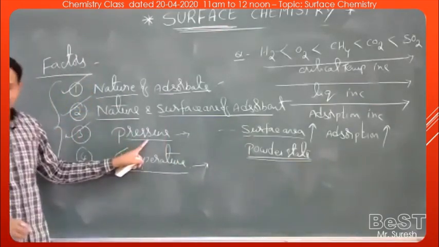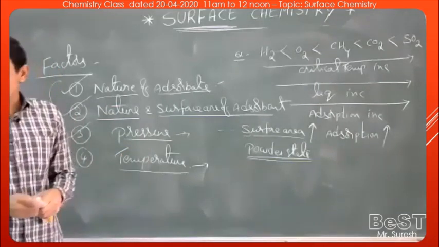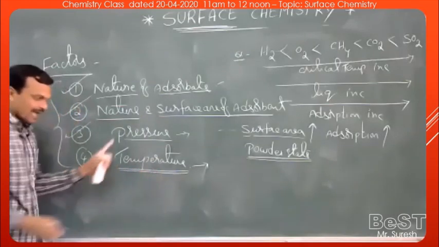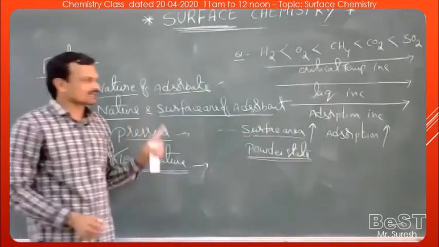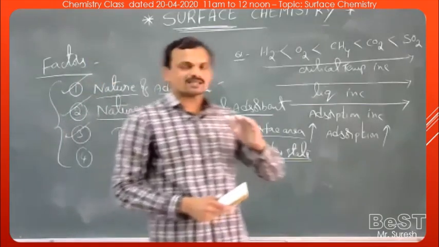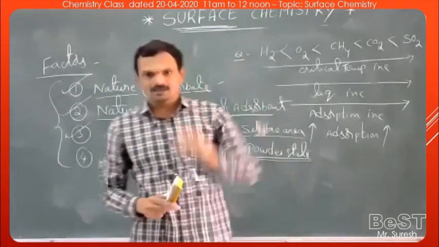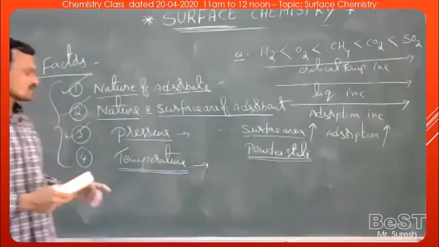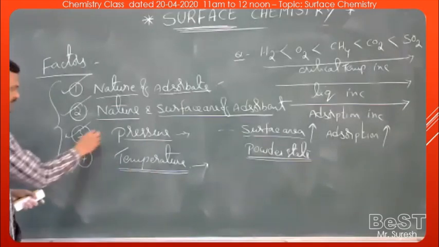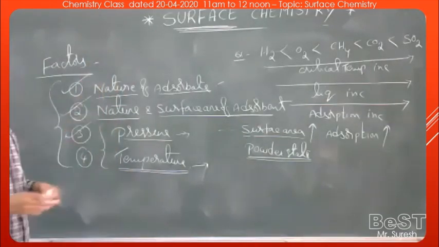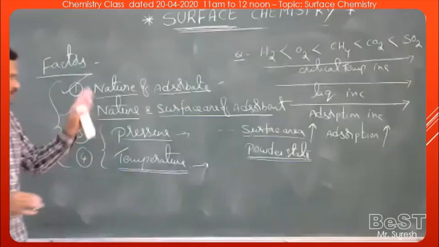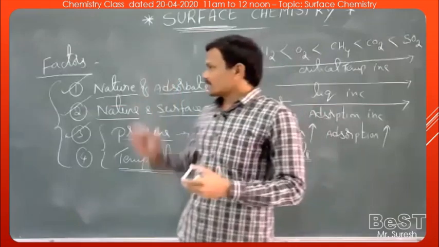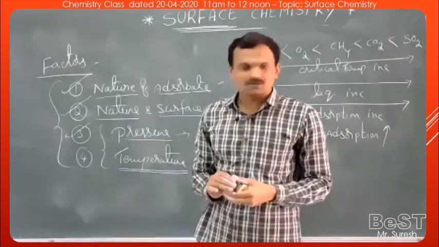Effect of pressure. As the pressure increases, extent of adsorption increases, both in physical as well as chemical. Effect of temperature. As the temperature increases, extent of physical adsorption decreases, whereas extent of chemical adsorption increases. After reaching a maximum value, on further increase in temperature, again extent of adsorption decreases. We can discuss this more clearly later in the differences between physical and chemical adsorption. So this is regarding the basic terms, the difference between physical and chemical adsorption, and the factors which affect the adsorption.